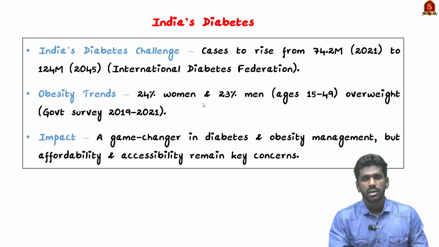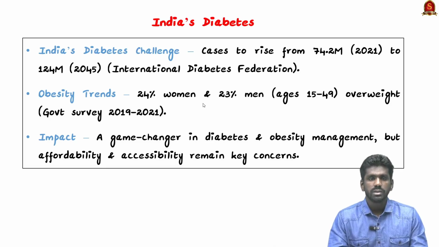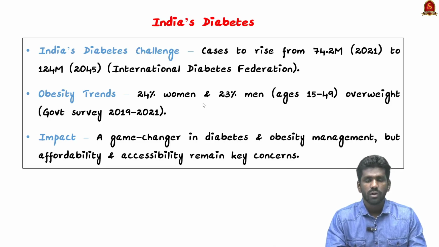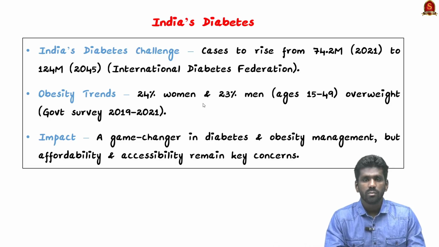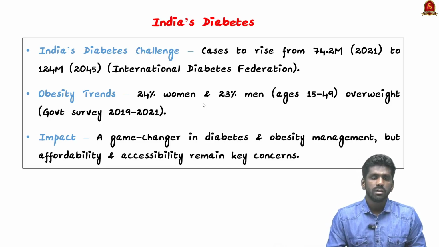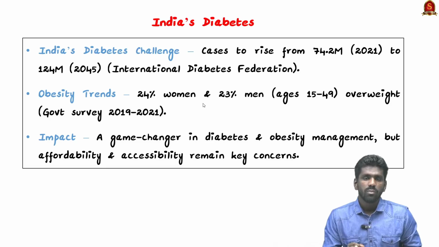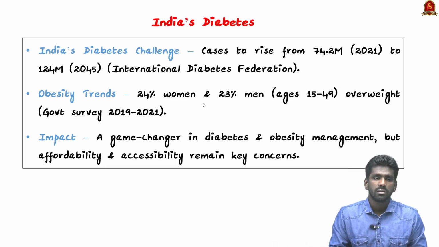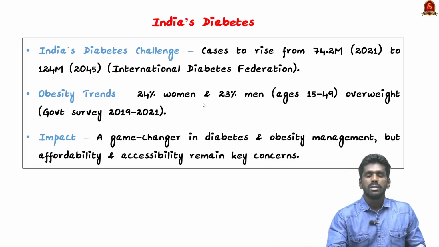According to the International Diabetes Federation, the number of diabetes cases in India is expected to increase from 74 million in 2021 to 124 million by 2045. The government survey also says that 24% of women and 23% of men are overweight or obese. So this is the status of obesity and diabetes in India. So in this scenario, the introduction of Tirzepatide is a great promise in helping millions of Indians to manage diabetes and obesity. With this, let us conclude the discussion.